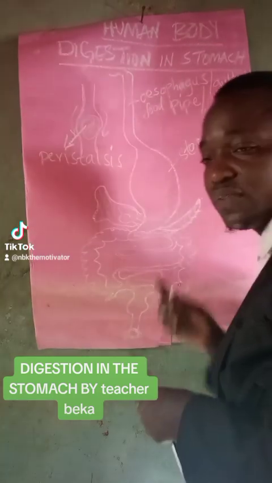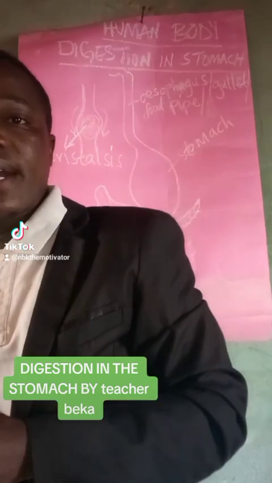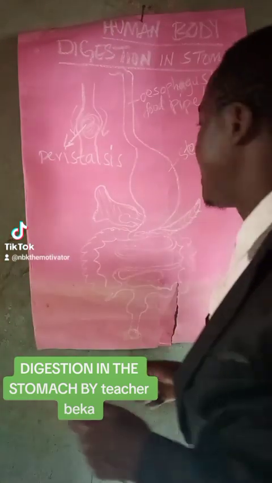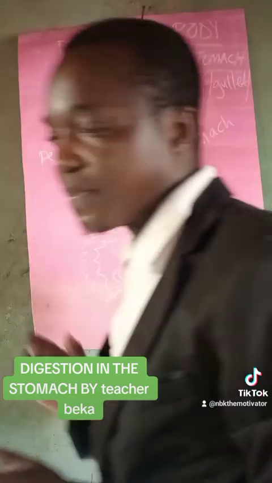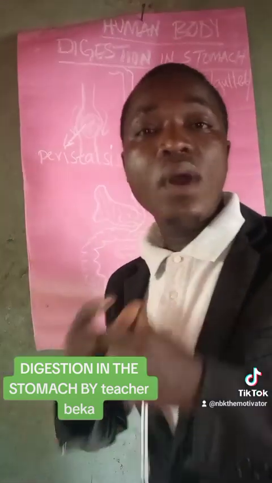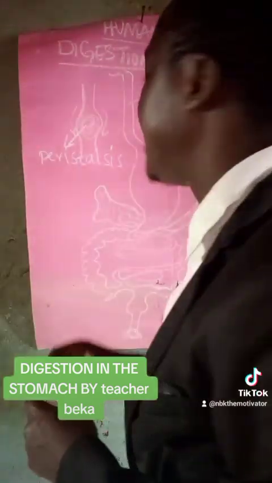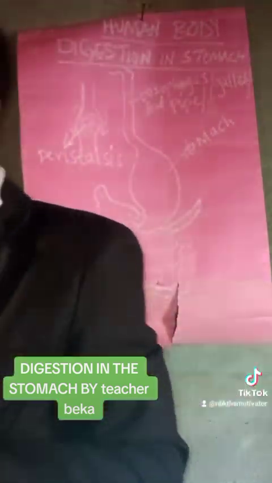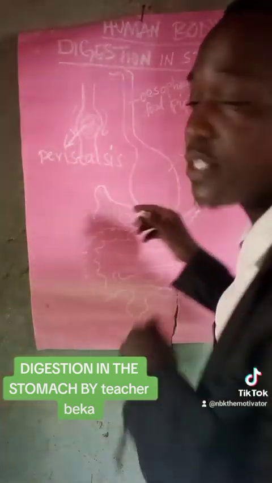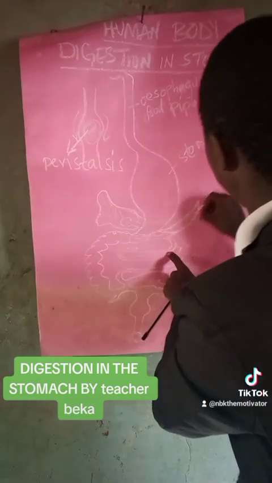The stomach. The food is stored there a little bit. So once the food is present in the stomach, pay very close attention. Once the food is present in the stomach, it's going to meet with different juices, different gases, and different juices. As you can see here, we have what we call the pancreas.